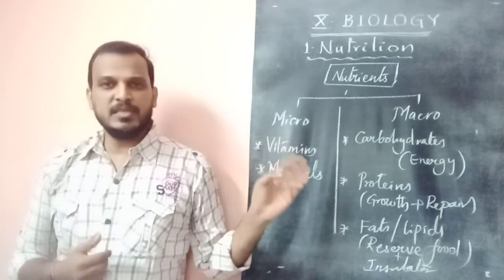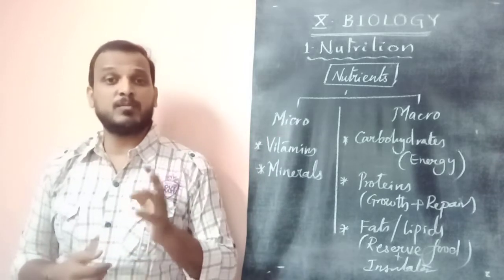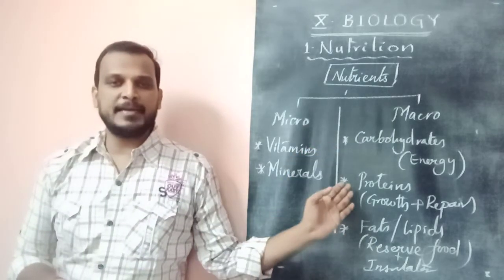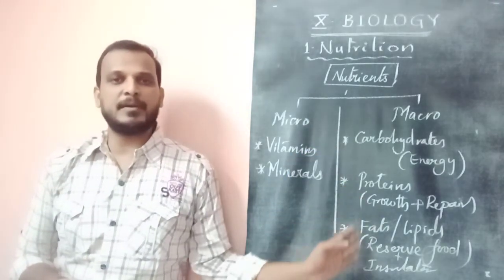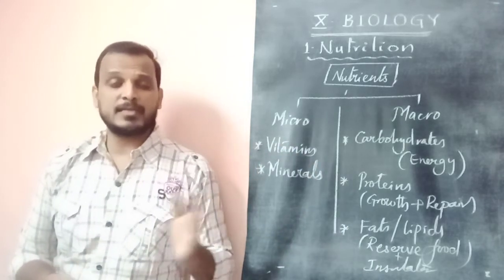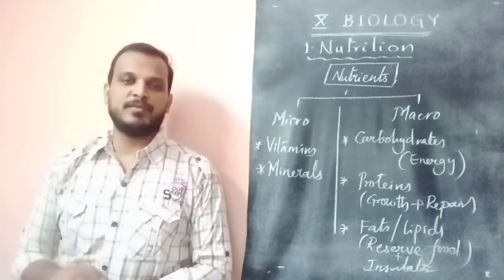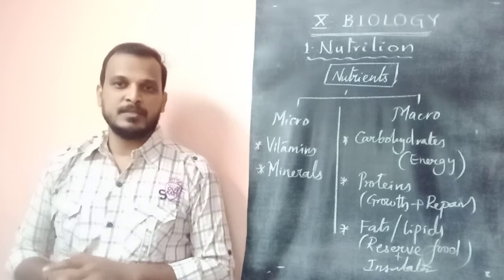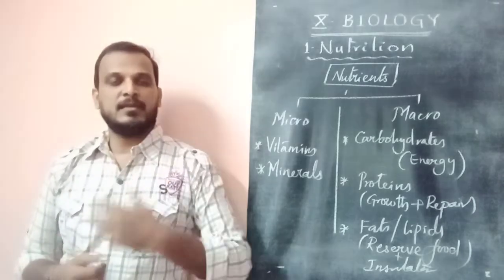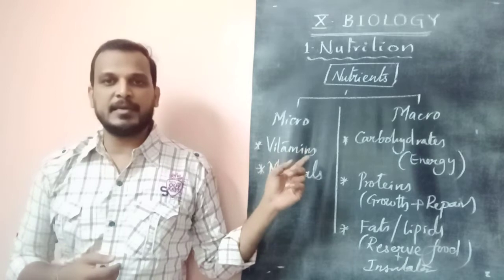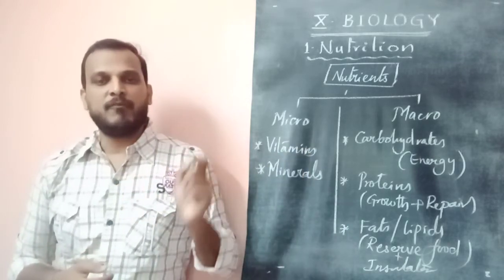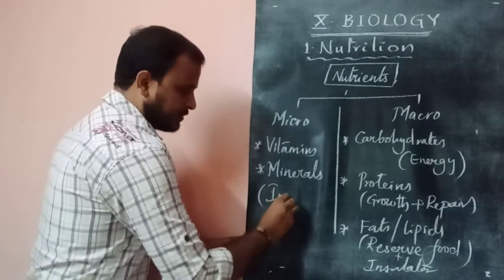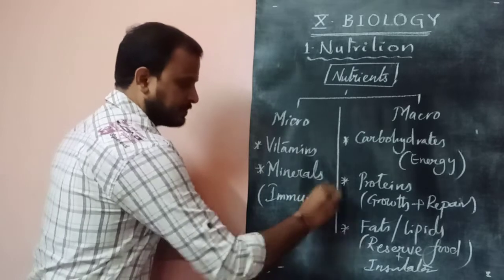So why are these micronutrients to be supplied? We have one more need to fulfill. We released energy, we maintained our body to show growth and repair, and we are maintaining body temperature. And what else is required? To keep the body healthy always, to fight against diseases, the ability called immunity. The disease fighting ability is attained by taking a kind of micronutrients called vitamins and minerals, which provide immunity to the body, disease fighting capacity.